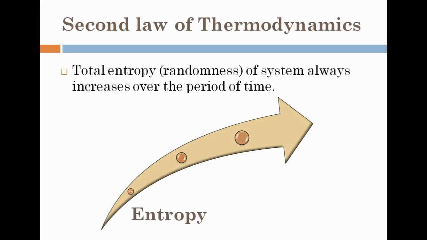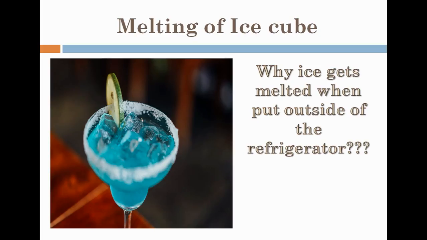So the example is the melting of an ice cube when it is kept outside of a refrigerator. It is one of the best examples of the second law of thermodynamics. What happens when we put an ice cube outside of the refrigerator? Since the ice cube is at a lower temperature than the surroundings, heat starts flowing from the surroundings to the ice cube, and as the temperature of the ice cube increases, it starts melting. So this is the natural phenomenon we all know. But the question behind this is: why did this phenomenon happen? Why does heat not flow from the ice cube to the surroundings?